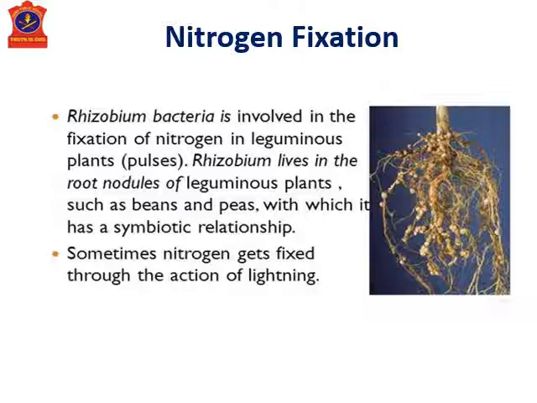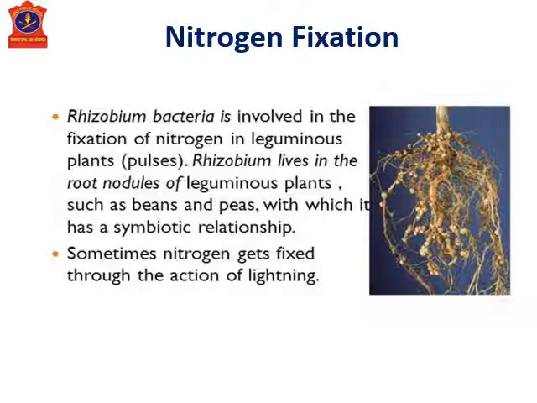These Rhizobium are bacteria which exist in a symbiotic existence, and they fix the atmospheric nitrogen. This process is called nitrogen fixation. So we will understand about this nitrogen fixation, why it is essential, in coming topics.